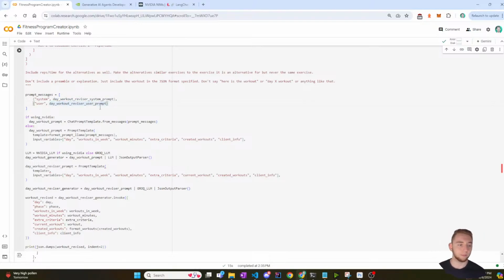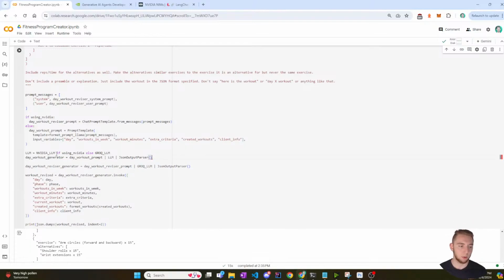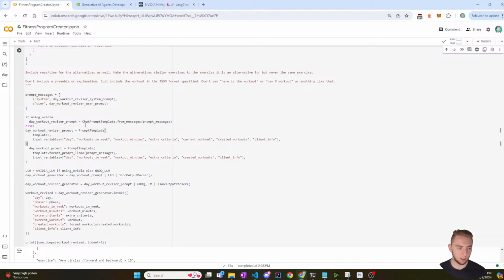All right. And then if using NVIDIA, I will say that the day workout reviser prompt is this, and otherwise it is, well, here, I'll copy this. Boom. Prompt template. Yeah, actually, that is perfect.